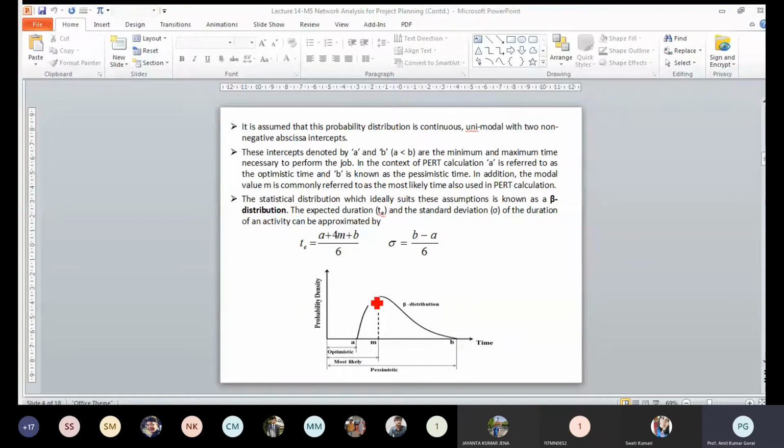This is the mode, that means most of the time the task can be completed in a duration of M.